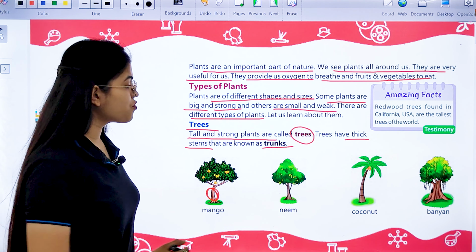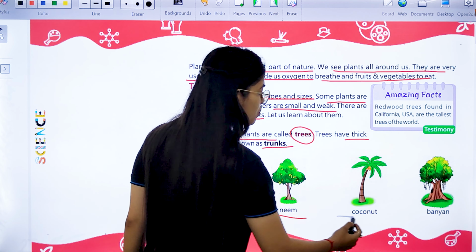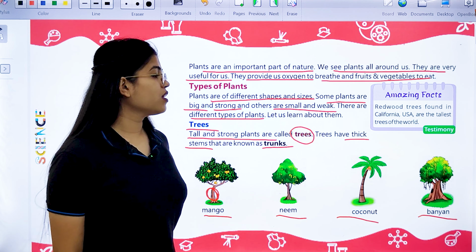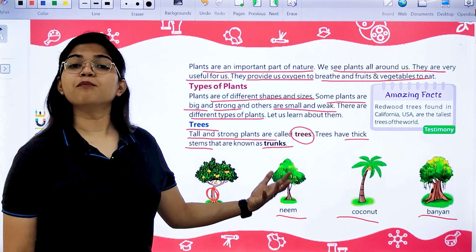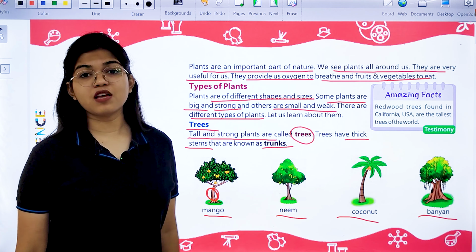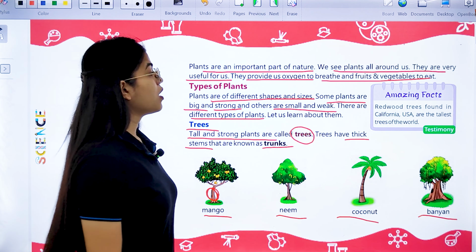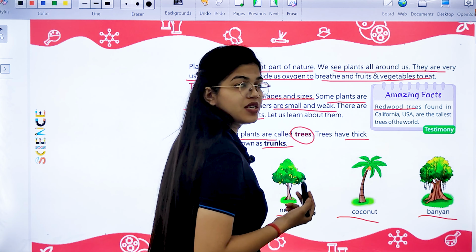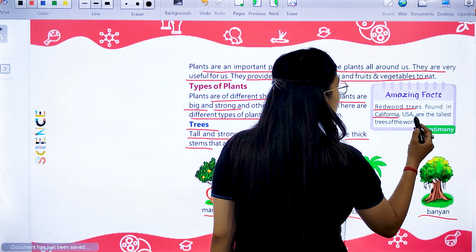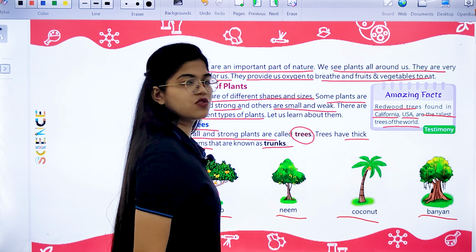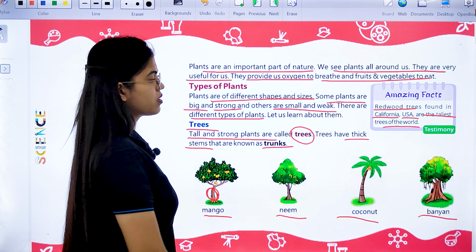These are the examples of trees like mango, neem, coconut, banyan. You can see they are very tall, they are very strong, they have many branches, they survive for many years, several years even. Redwood trees, okay, are a type of tree which is found in California, USA. And they are the tallest trees of the whole world.